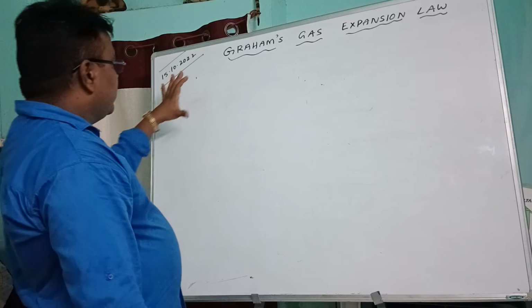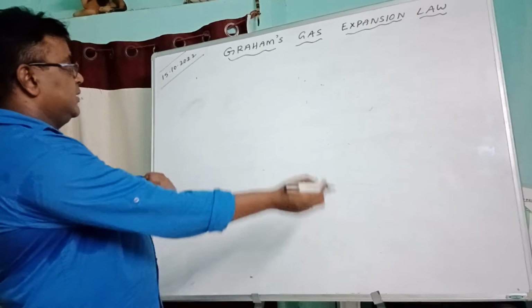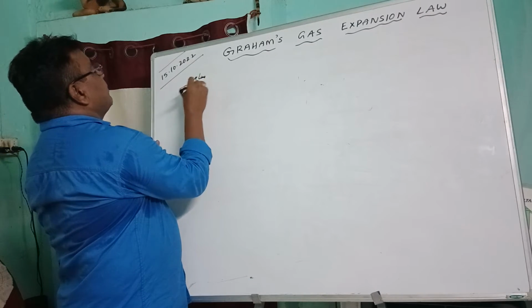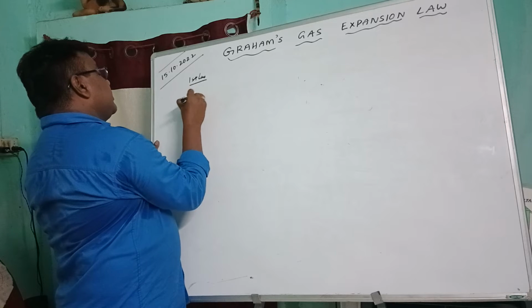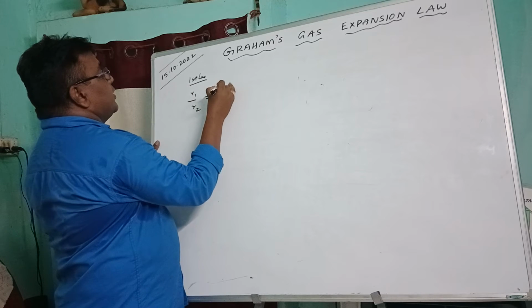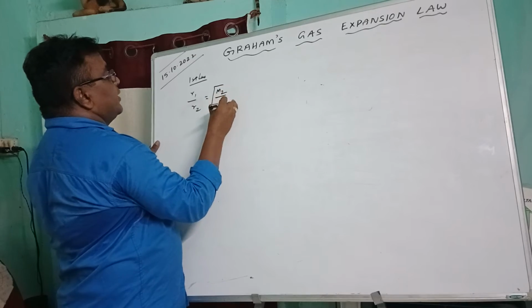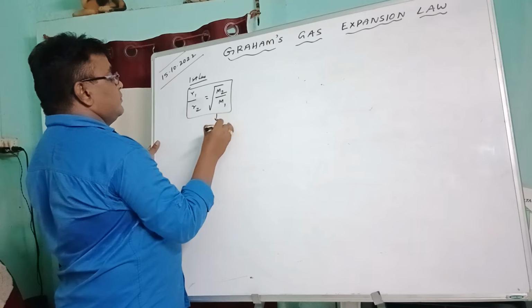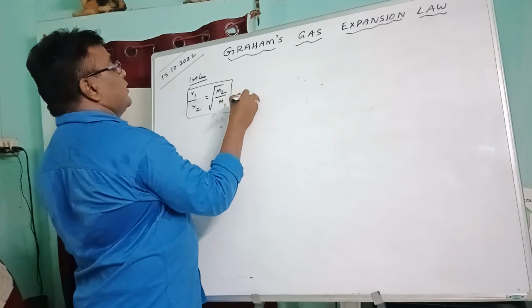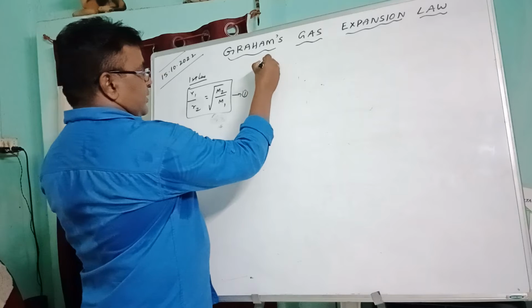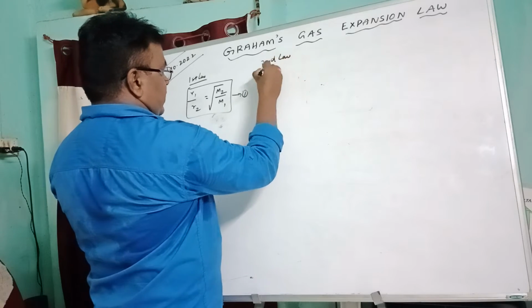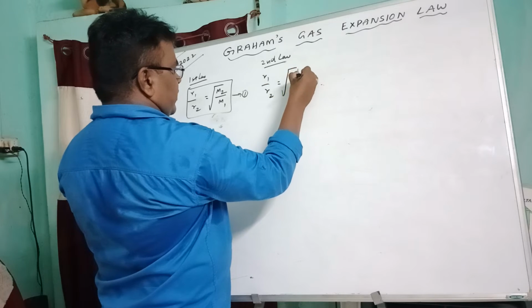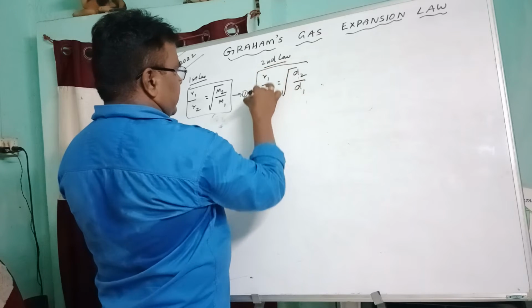Now we have to explain the five Graham's laws. The first law is R1 by R2 is equal to square root of M2 by M1. Graham's second law: R1 by R2 is equal to square root of D2 by D1.